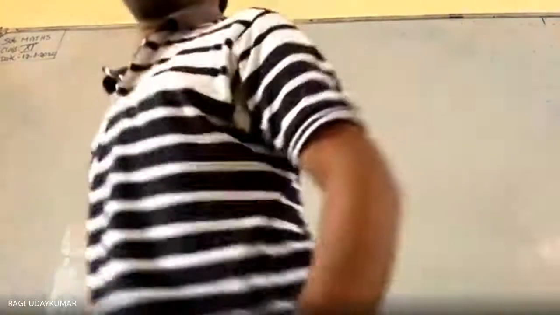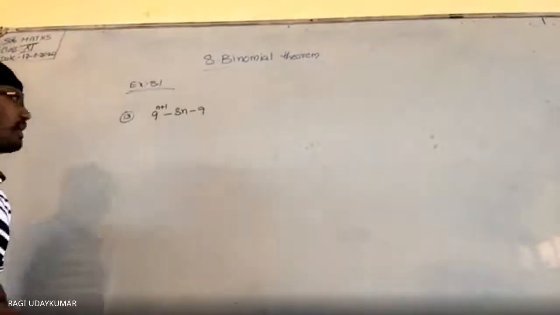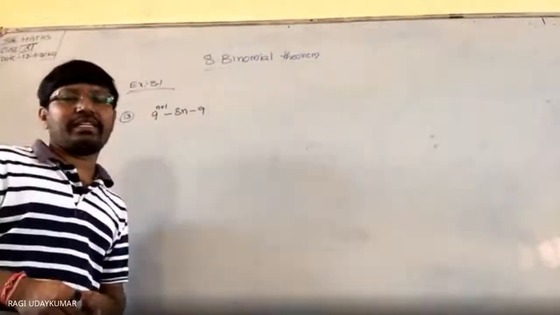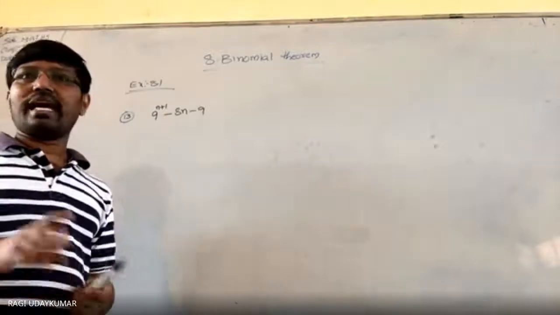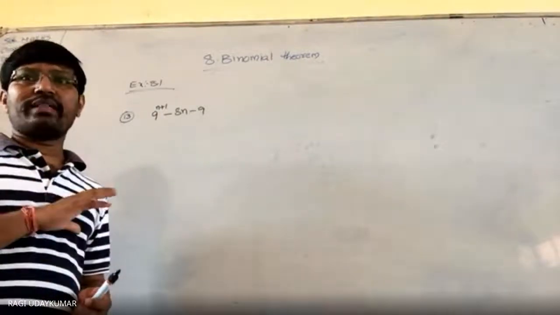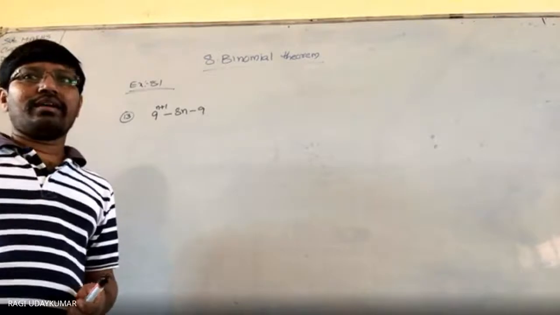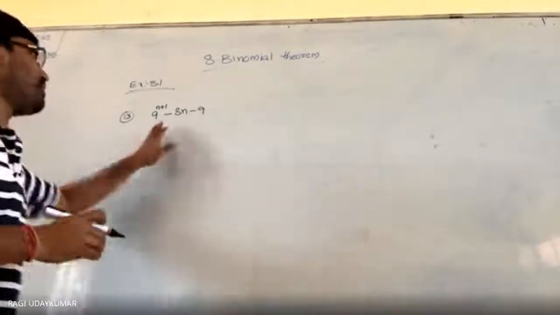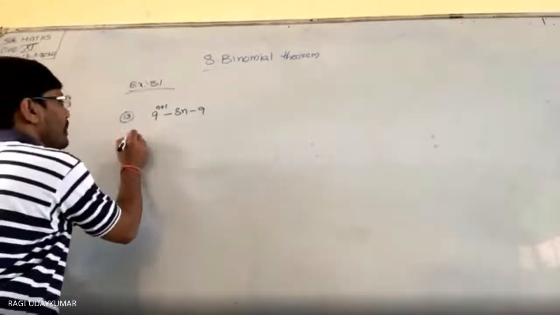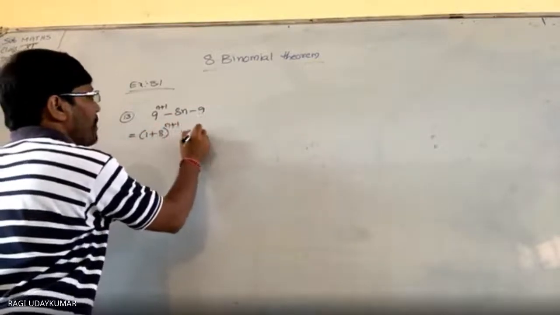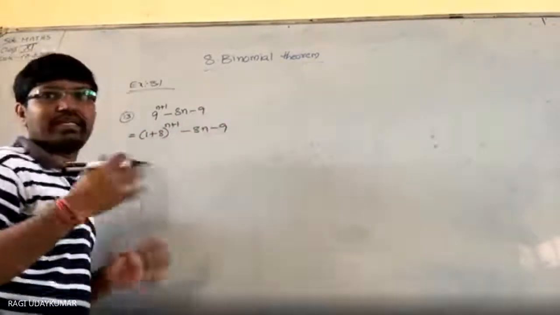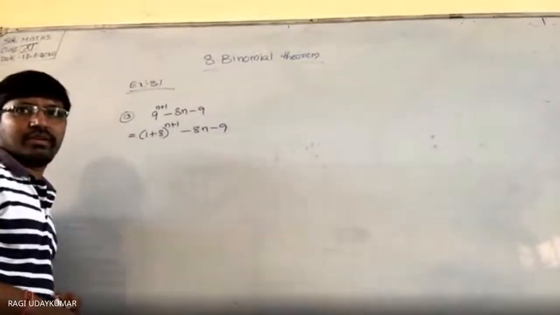Whenever you see that, with the help of that, whether we will get it or not. Okay, this 1 plus 8 we will write. Let us consider the 1 plus 8 expansion, whether with the help of that it is possible to get the complete expression. Just write this as 1 plus 8 whole to the power of n plus 1 minus 8n minus 9, keep it on the side like that. Okay?